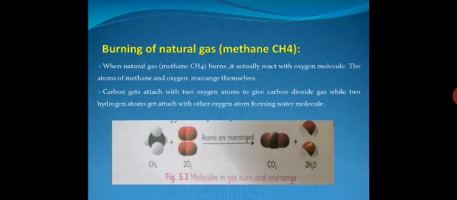In this case, when the carbon present in methane burns in the presence of oxygen, the carbon gets attached with two oxygen atoms to give carbon dioxide gas, while two hydrogen atoms get attached with other oxygen atoms and form a water molecule.